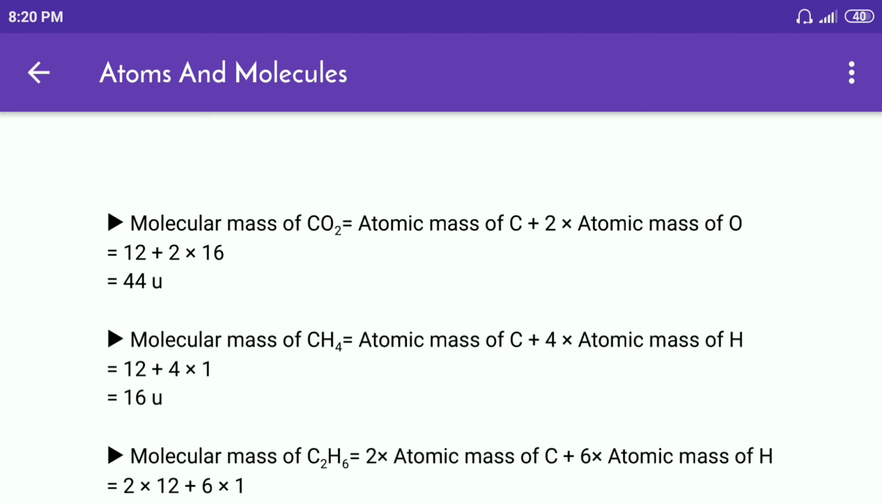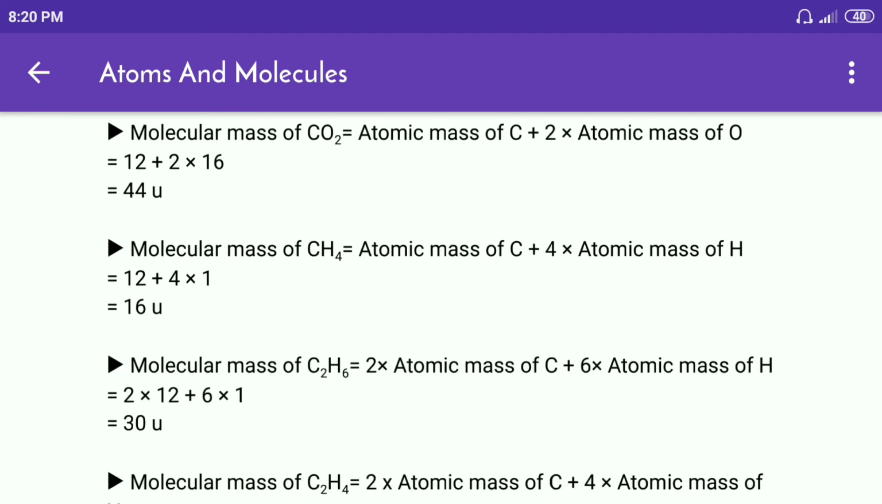Molecular mass of CH4 is equal to atomic mass of C plus 4 multiplied by atomic mass of H is equal to 12 plus 4 multiplied by 1 is equal to 16 U. Molecular mass of C2H6 is equal to 2 multiplied by atomic mass of C plus 6 multiplied by atomic mass of H is equal to 2 multiplied by 12 plus 6 multiplied by 1 is equal to 30 U.